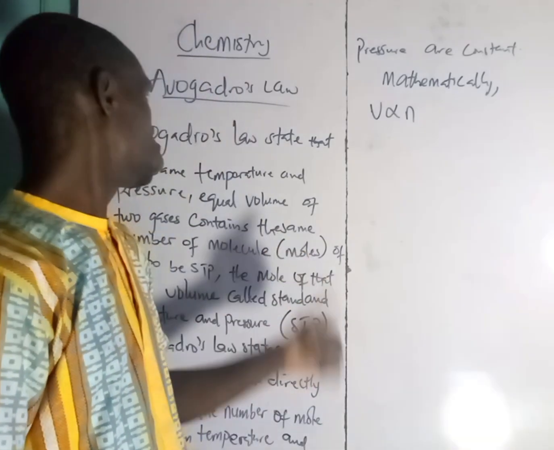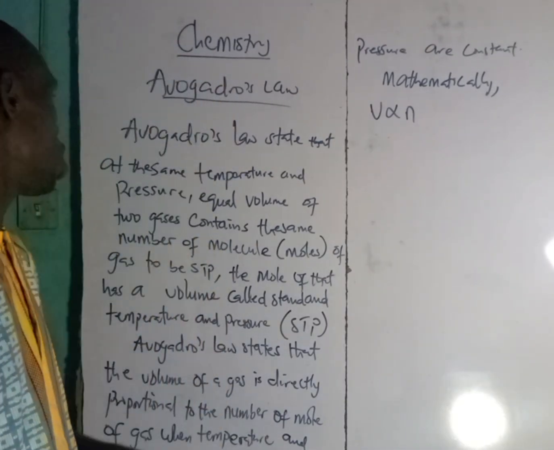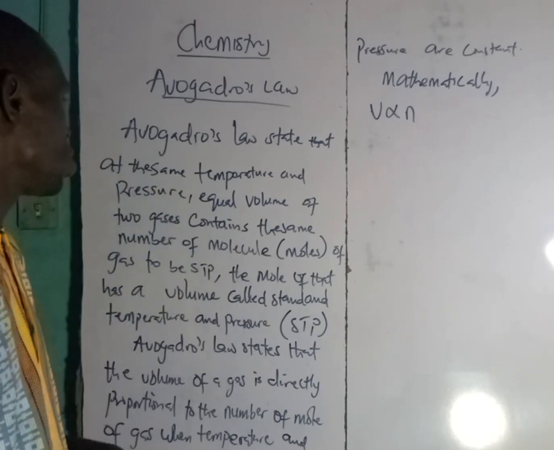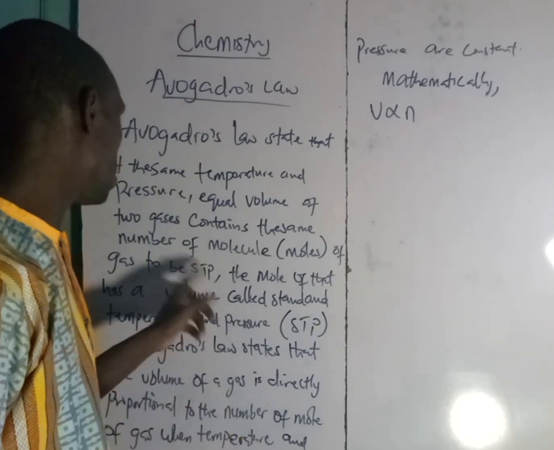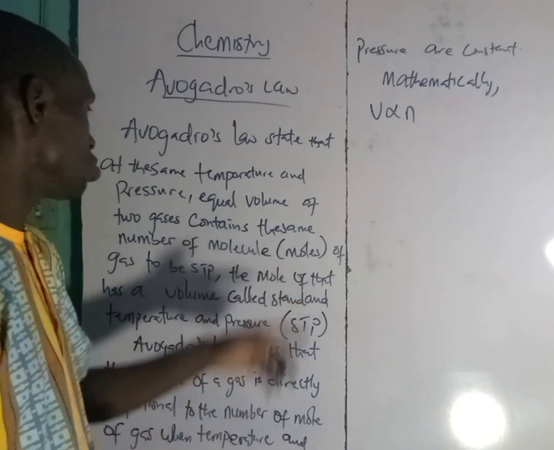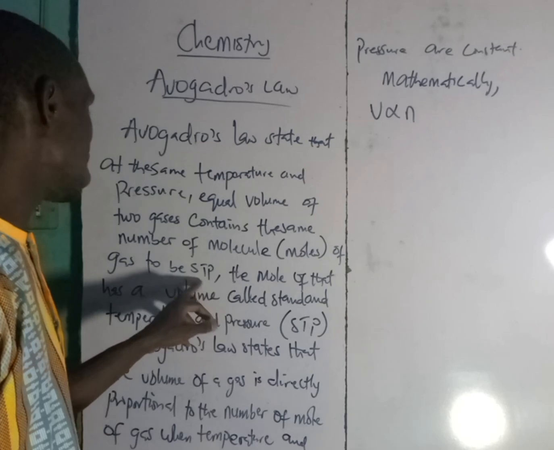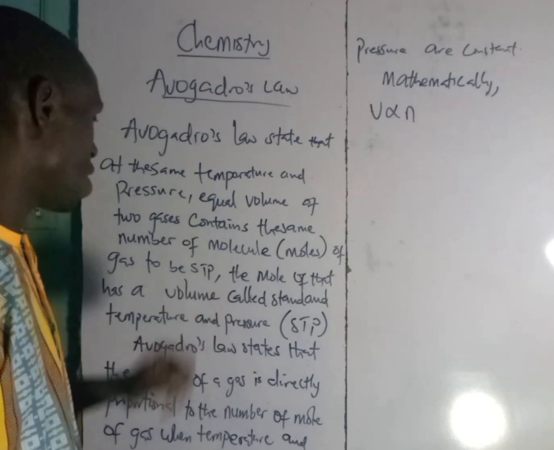Now, today we are going to take Avogadro's law. We said Avogadro's law states that at the same temperature and pressure, equal volumes of two gases contain the same number of molecules, that is moles, of gas at STP. STP means standard temperature and pressure.